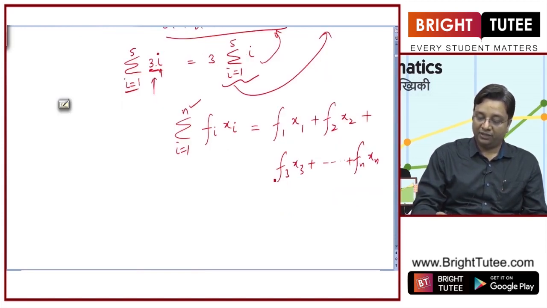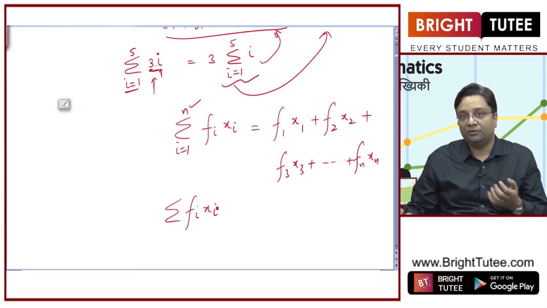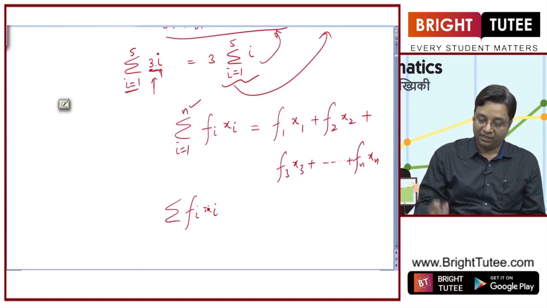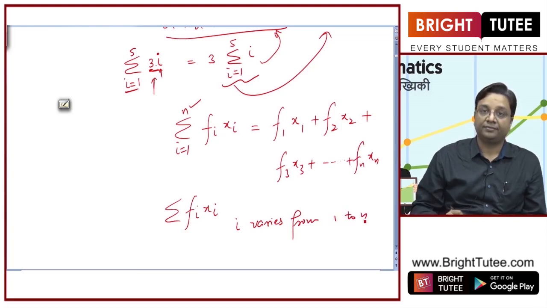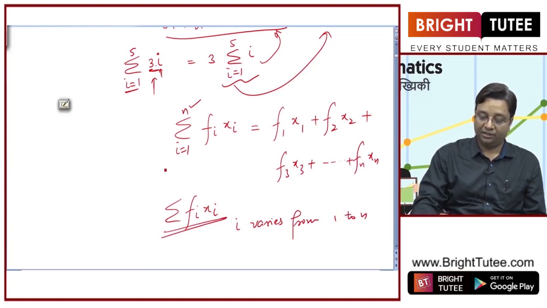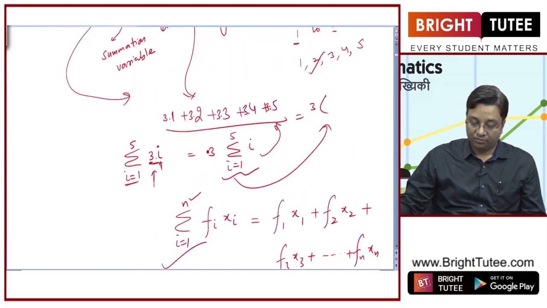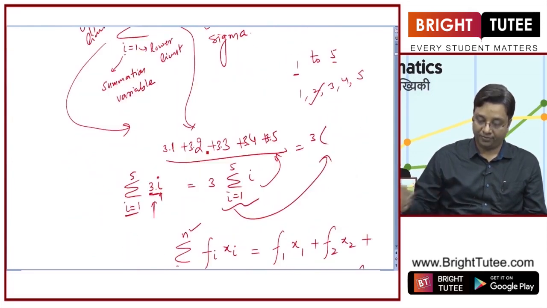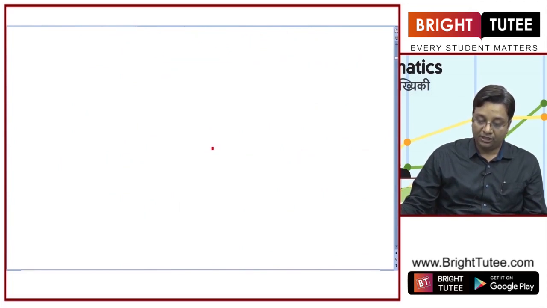Okay. Now in some of the cases you might be given like this, fi xi, because I will use some of the formula in this chapter where I will write sigma fi xi. Now it is understood that I varies from 1 to n. Okay. So whenever I write this, you need to understand this. So we will talk more about sigma and its uses while we progress with this chapter. So this was about these things.